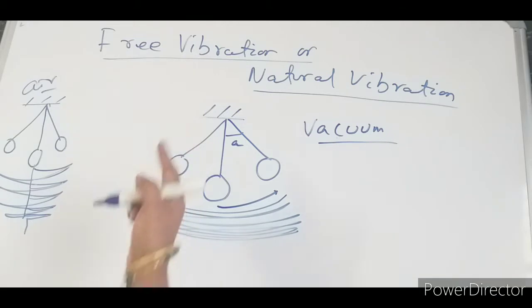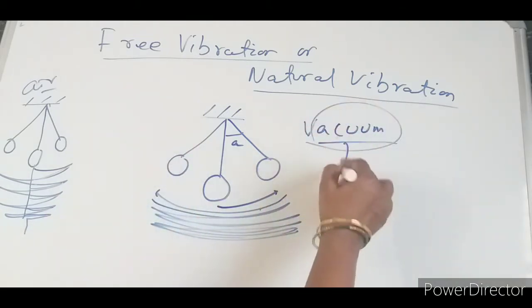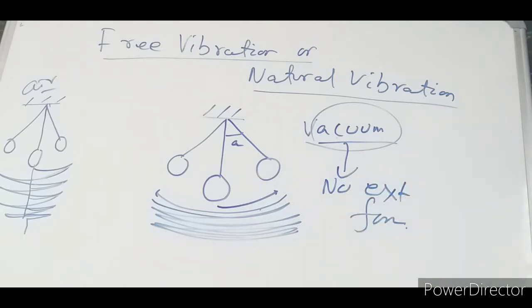So in this vibration, where in a vacuum no external force is acting on the body, the amplitude remains constant, and such a type of vibration is known as free vibration. The other name of free vibration is natural vibration, and it is periodic also, because whatever time is taken from here, it comes the same, exactly repeated after the same time.